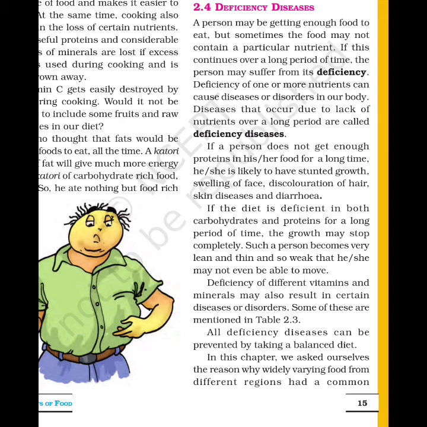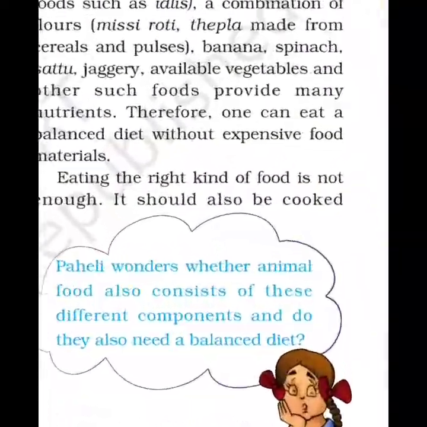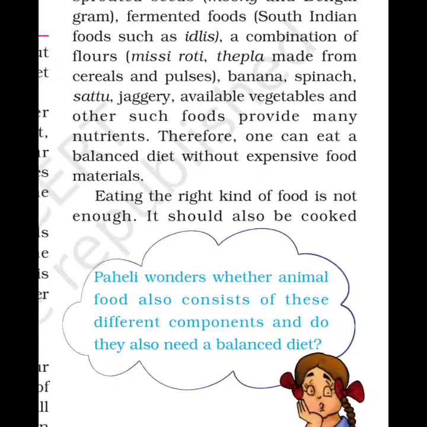Now let's come to this cloud question which Paheli asks. Paheli wonders whether animal food also consists of these different components and whether animals also need a balanced diet? Yes, it is true that animals also need a balanced diet in order to ensure proper functioning of their body.